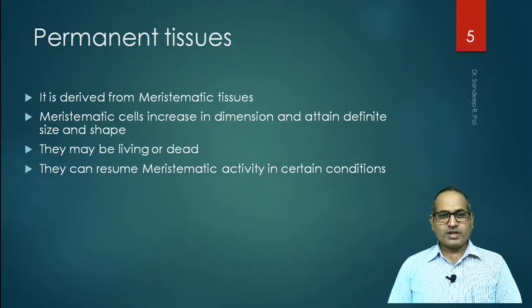They can resume meristematic activity in certain conditions. So there are certain cells which regain the meristematic activity. What does meristematic activity mean? Meristematic activity means the potential to divide faster and produce the cells which function into different categories.